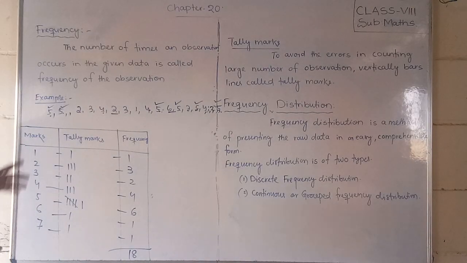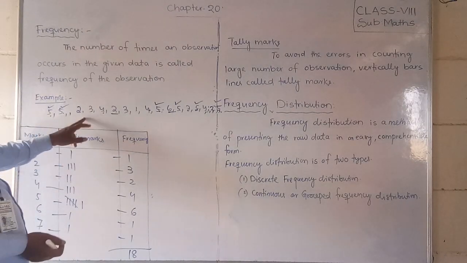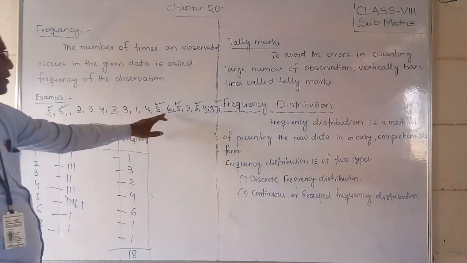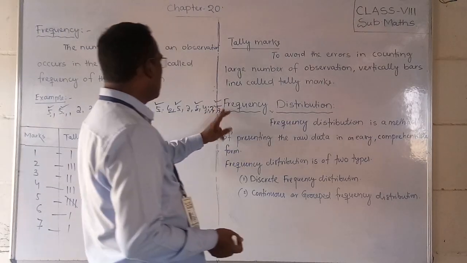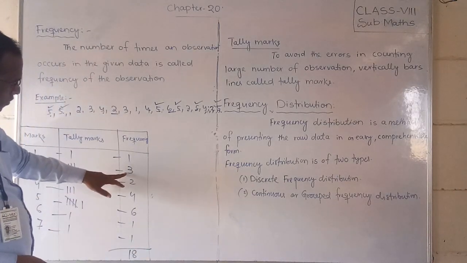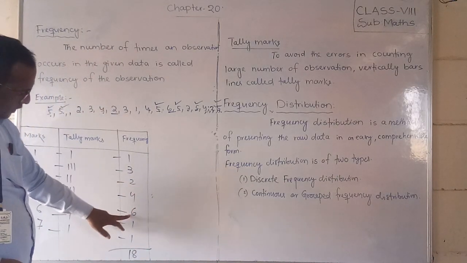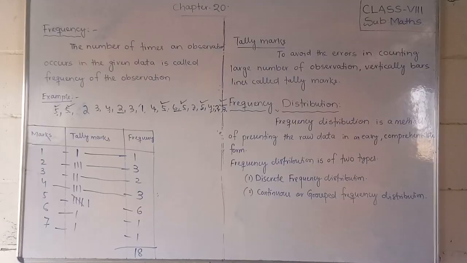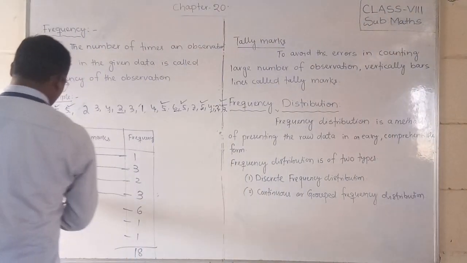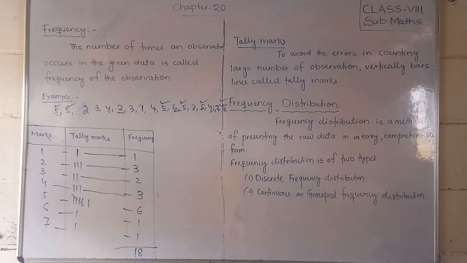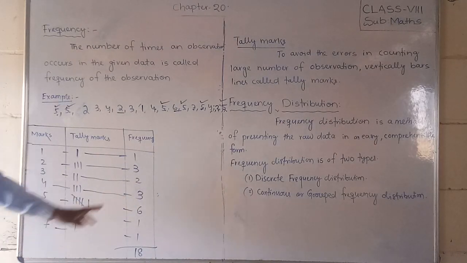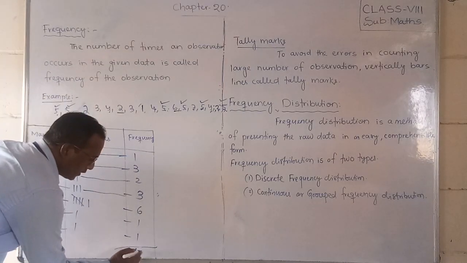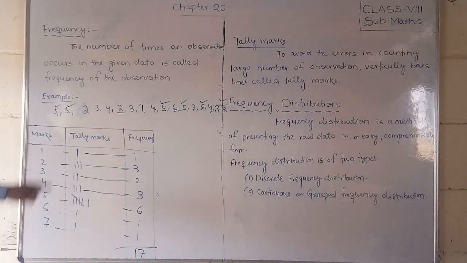So where the mistake is, we have to see. 1, 2, 3, up to 16 and 17. Here 1, 3, 4, 4, 5, 6, 10, 16, 17, 18. So we will clear that confusion, students. Just one second. Now look here, the mistake was there. For 4 we have written 4 times, but it is actually 3. So we have written it 4 times. That's why it is a mistake. So we can write it 17. Okay, so now it is okay.